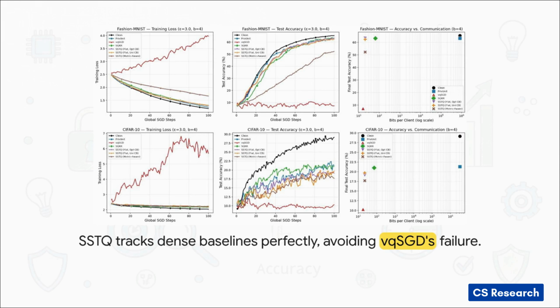But now look at the purple and orange lines representing our SSTQ framework. They track beautifully alongside the dense PrivUnit and the older SKR methods. They achieve fantastic accuracy and steadily decreasing loss, completely avoiding the catastrophic failure of VQSGD.